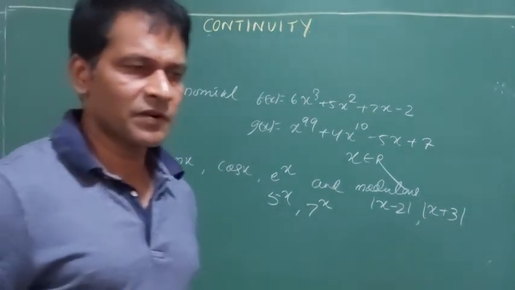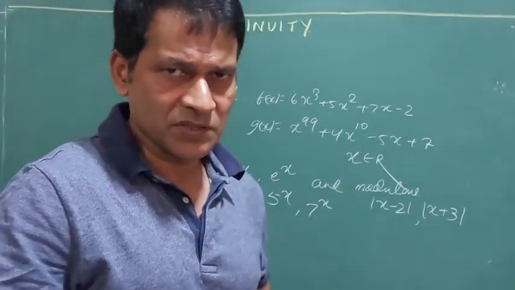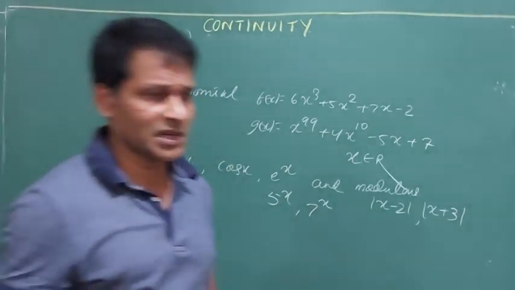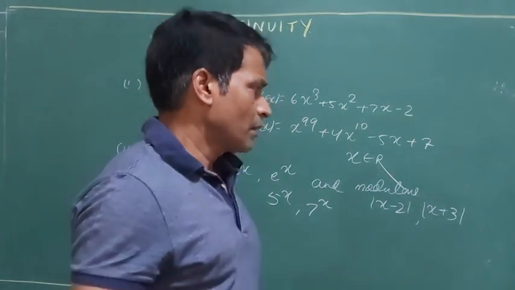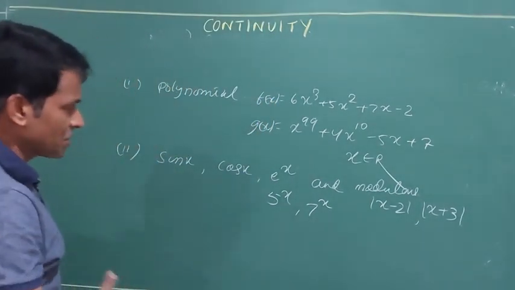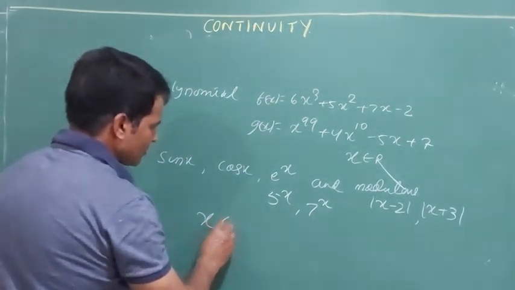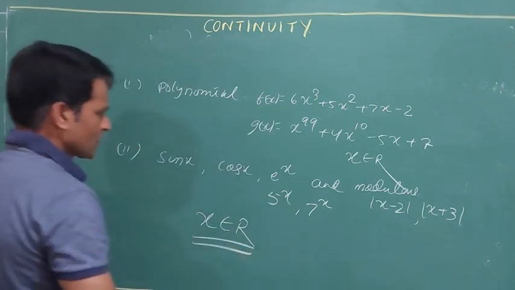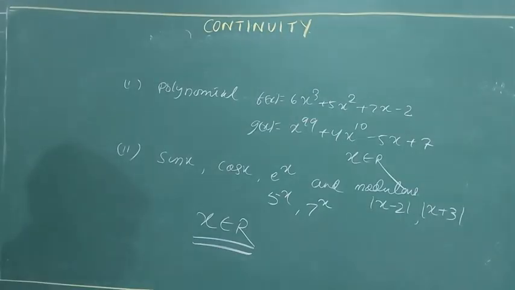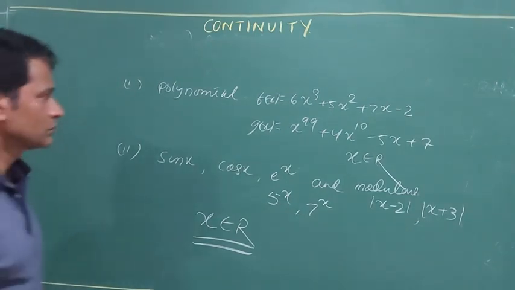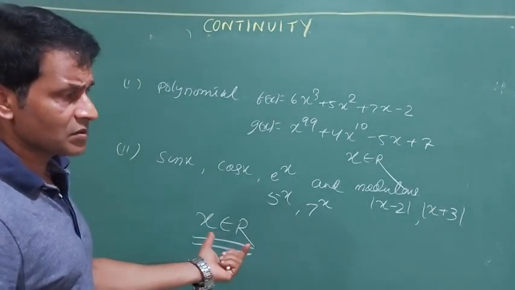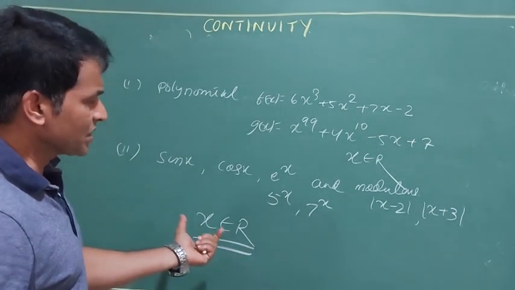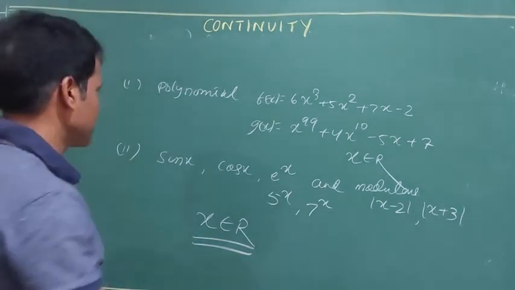So these are the only functions which are continuous. And the rest of the functions, if you are thinking about why they are not continuous, they are continuous in their domain. I will come back to that later. Okay? So these are the functions you need to remember. All these functions' domain is R, so they are continuous everywhere. Alright? Because we are going to use it further in derivatives also, in Rolle's and Lagrange's theorem. So you must have the idea which functions are always continuous.